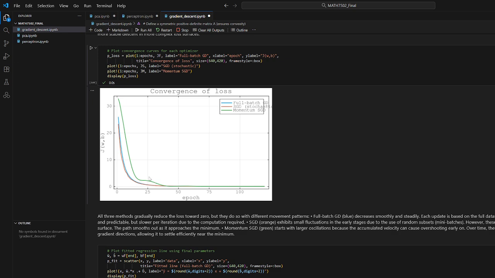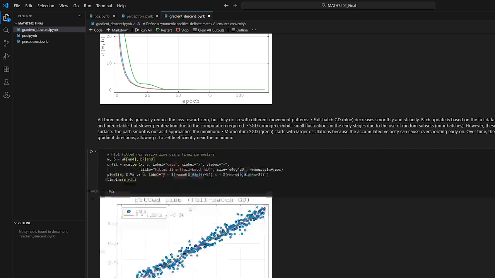However, it does make the convergence faster. Then momentum gradient descent starts with large oscillations because the accumulated velocity can cause overshooting early. But we definitely see that over time, the velocity term helps it maintain smoother, faster progress along consistent gradient directions, and you see that they all converge.